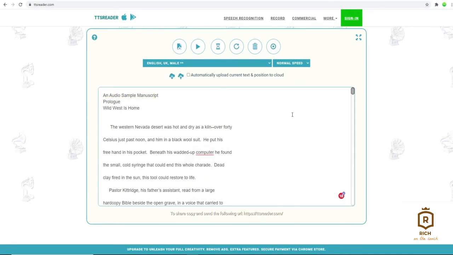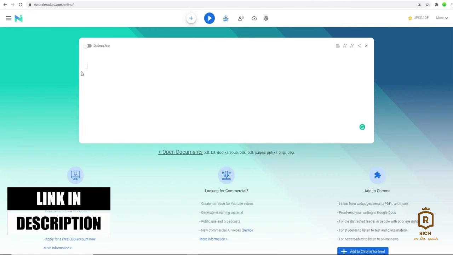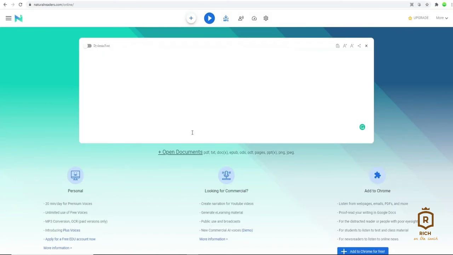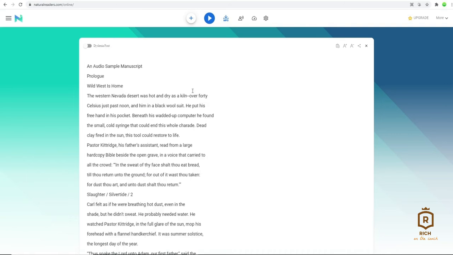For tool number 2, it's going to be another website for text-to-voice narration, but it's a lot more powerful than TTS Reader. It's called Natural Readers, and in my experience, it gives you a more natural sounding voice narration. But generally, it works the same way as TTS, so again you can just copy text from your script and paste it into Natural Readers, choose what kind of narrative voice you want, and then click on the play button for a quick preview. Once you're satisfied, hit download, and you'll be able to upload your sample on ACX.